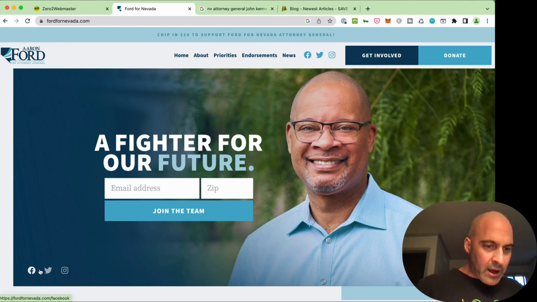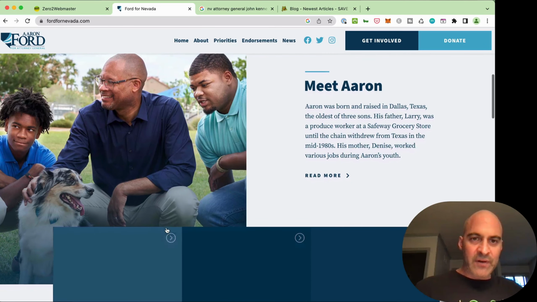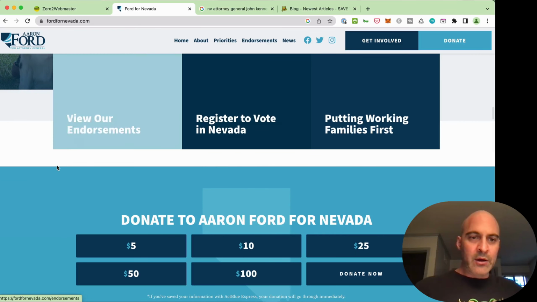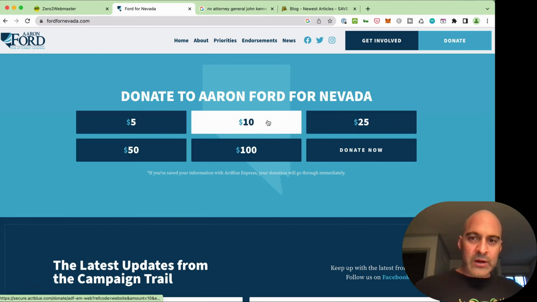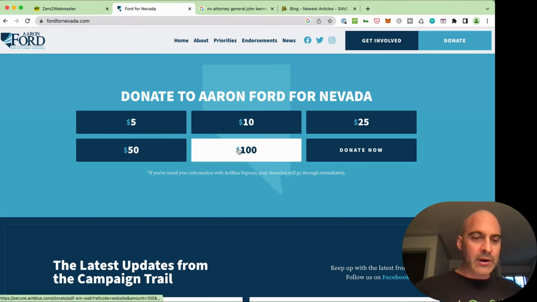Priorities, we got some social icons there. Let's see what else is here. Family shot, good photos, professional photos. Everything super clean, easy to read, good color scheme. We can vote for you. Looks like you're blue. You're on ActBlue. It says right there. Let's see what happens when I click this.